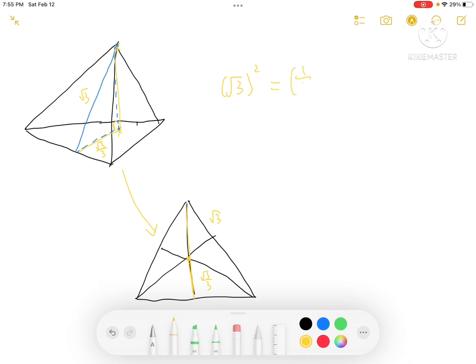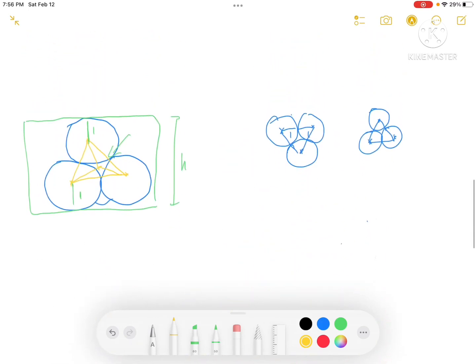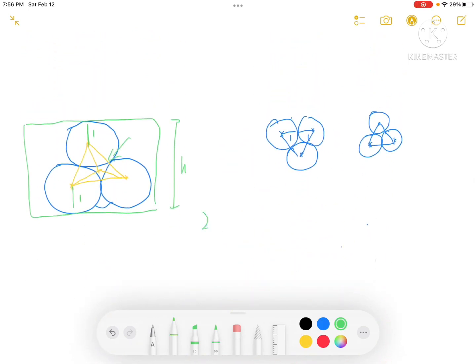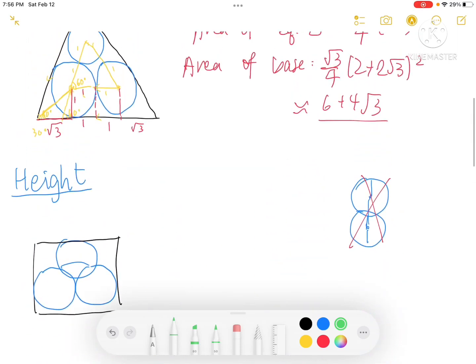So this we can just use the Pythagorean Theorem. So the square root of 3 squared is equal to a third square root of 3 squared plus the height squared. So then we can just plug it in our calculator. 3 is equal to 1/3 plus h squared. So h is equal to the square root of 8 divided by 3. Great, now let's go back to the top. So we know that the height is just 2 plus square root of 8 over 3.